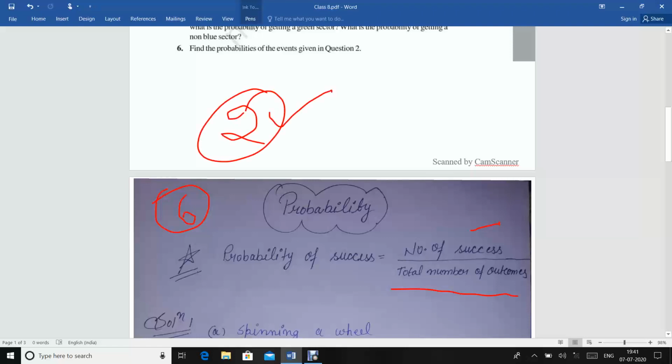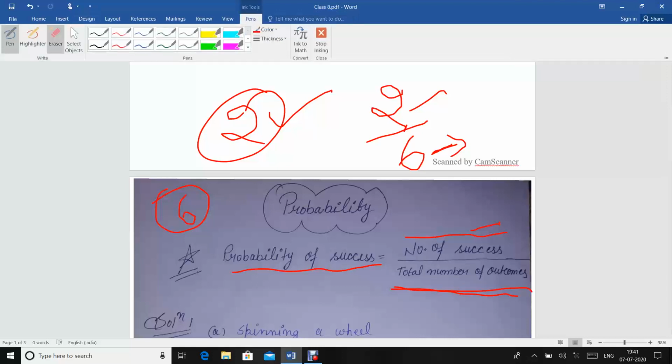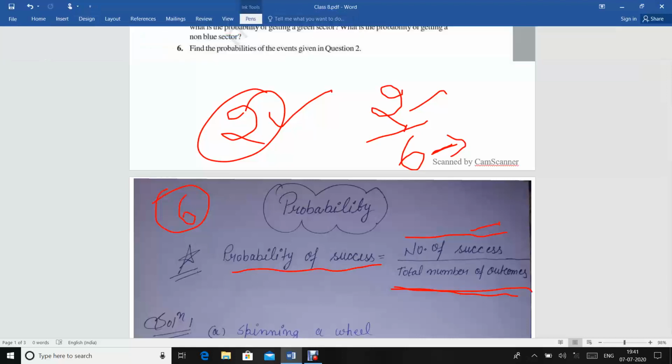There is only one chance that 2 will come, so the probability will be 1 upon 6. Here 6 is the total number of outcomes and 1 is the number of successes, and this is the probability of success. I hope all of you understand all these terms. So let us move towards the questions.